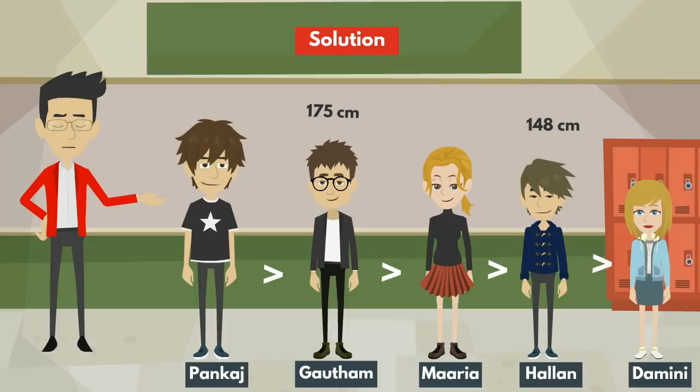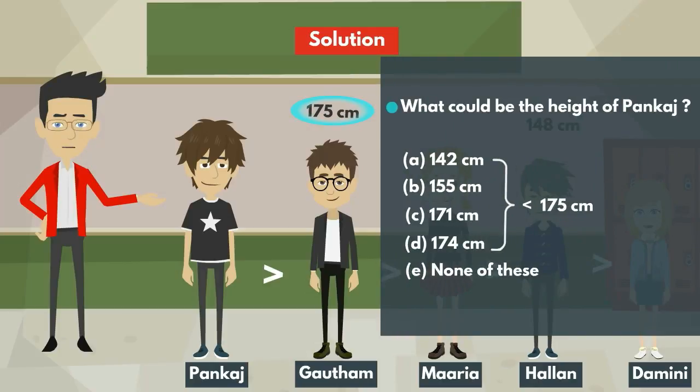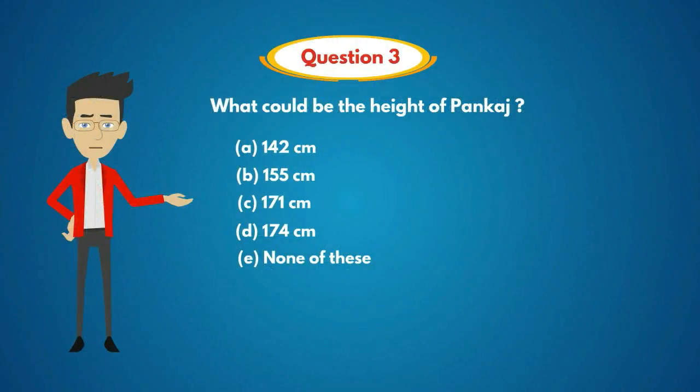From the final diagram, it is clear that the height of the Pankaj should be greater than 175 centimeters because we know that second highest person Gautam's height is 175 centimeters. In these given options, all are less than 175 centimeters. So, the answer is option E, none of these.